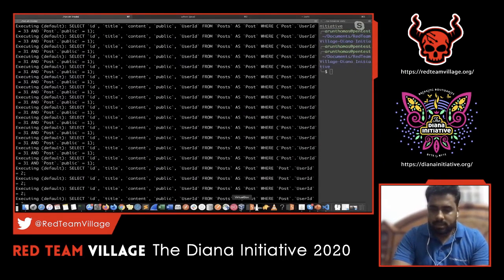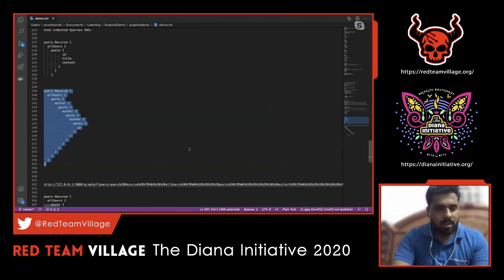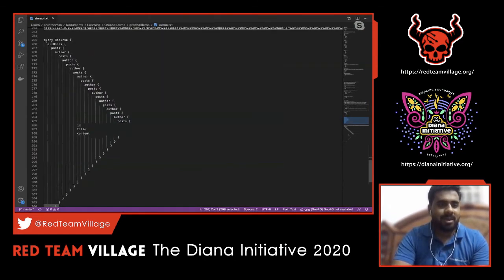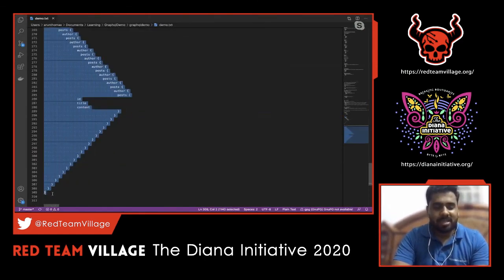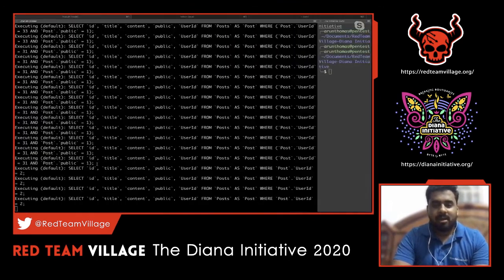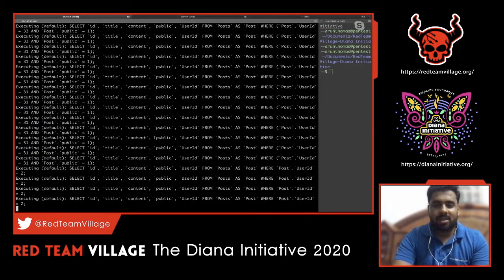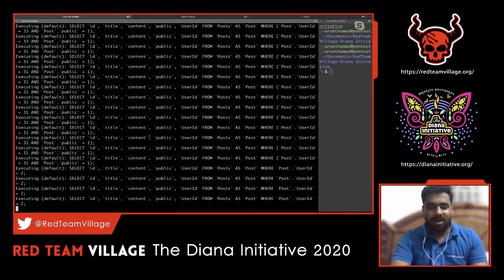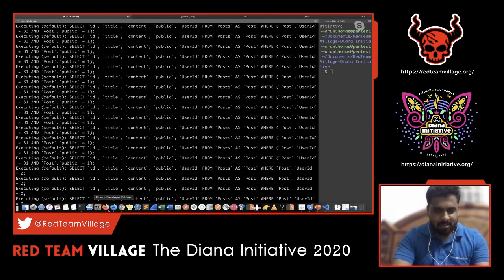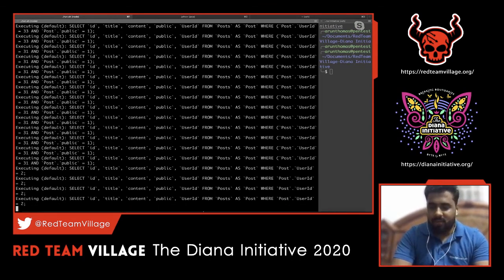What we can do is nest it even further to cause a resource exhaustion. So let's try that resource exhaustion now. I think this would be the last demo, because I'll be exhausting the resource in the backend, so the application might go into a crash state. Think of this in a real-time case wherein the backend server can get crashed. And if we consider it in a cloud environment, that can cost you a lot. So this is a serious issue which can happen in your GraphQL APIs.